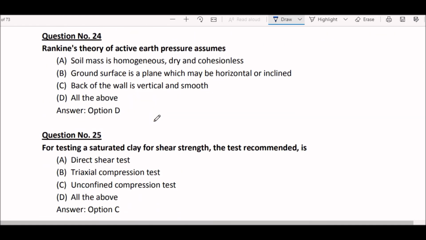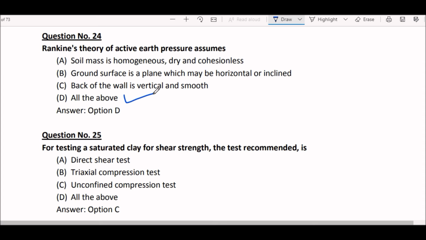Next question. Rankine's theory of active earth pressure assumes option A, soil mass is homogeneous, dry and cohesionless. Option B, ground surface is a plane which may be horizontal or inclined. Option C, back of the wall is vertical and smooth. Option D, all of the above. Right answer here is option D, all of the above.